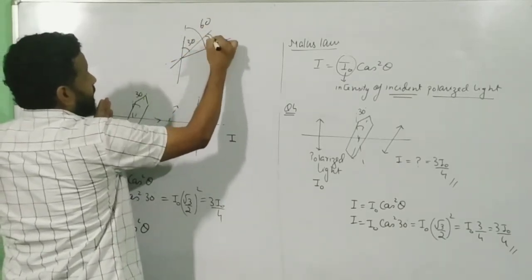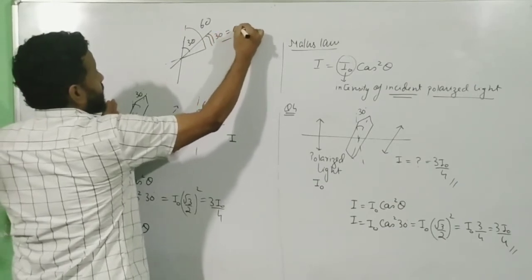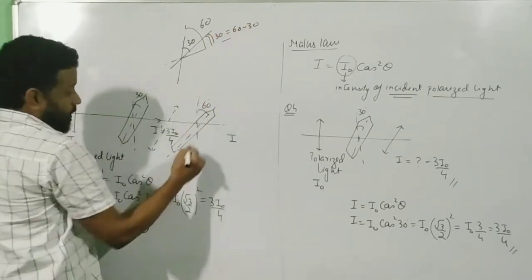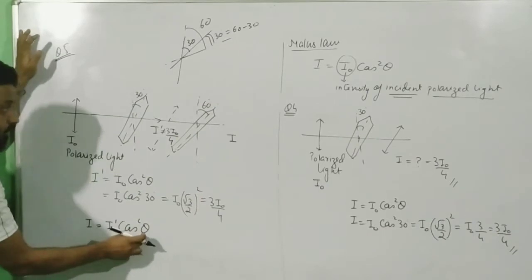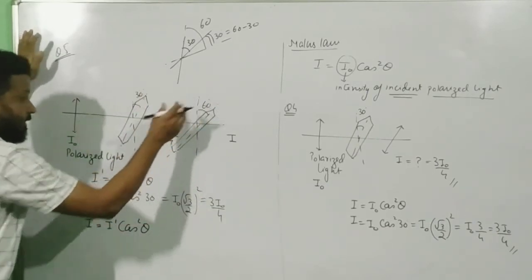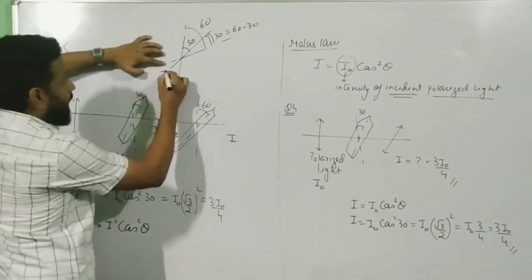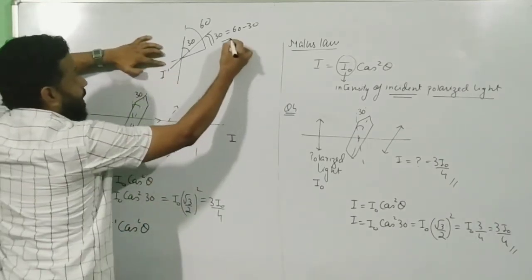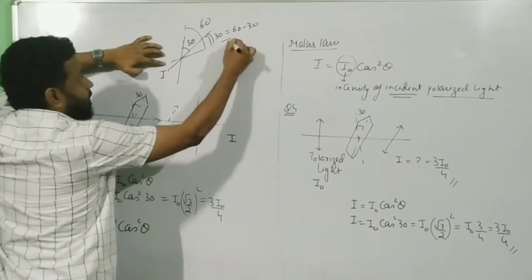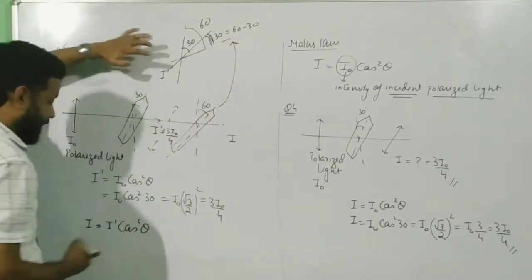So what is the angle here? This angle will be 30, which is equal to 60 minus 30, correct? So in the second case, again you have to put the value of theta as 30, not 60. This is the I dash one, and this is the pass axis for the second polarizer. So that angle has to be 30 degrees.